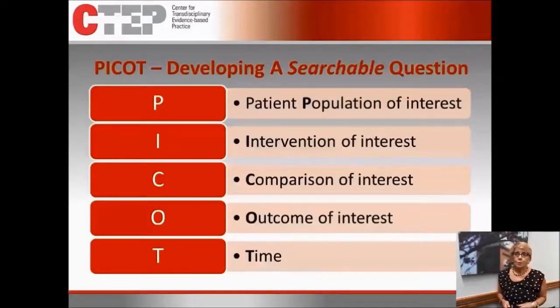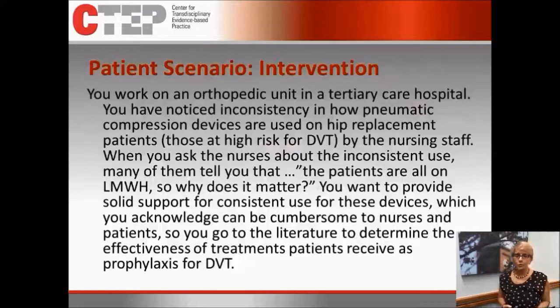So our PICO question is all about creating a question that will help you search. The P is the patient population or the problem you're interested in. The I is the intervention that you're wondering about. The C is what you're comparing it to. The O is the outcome you're interested in. And T is the time frame that you're wondering about, and T is not always required, but when it helps to frame your question, use the T.